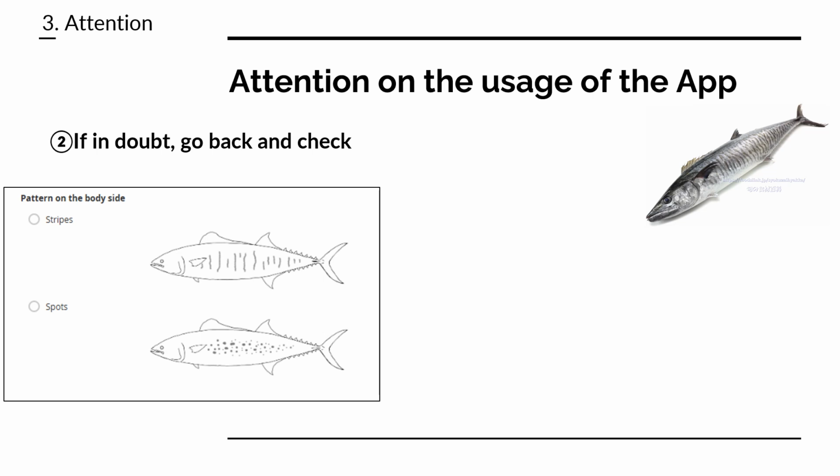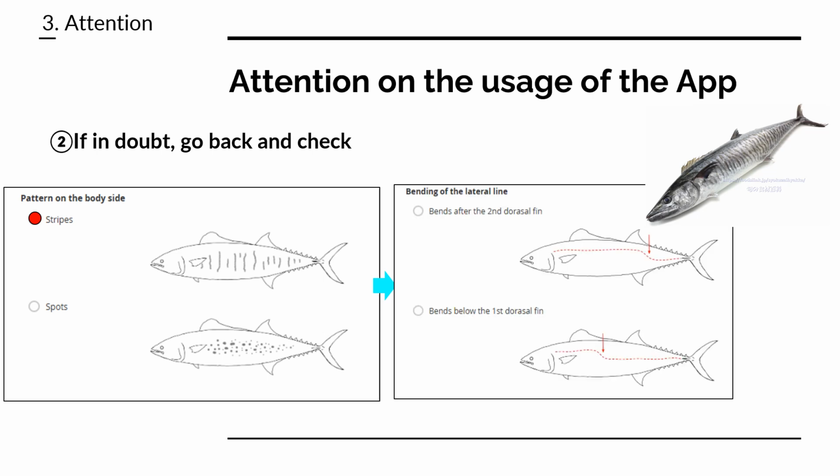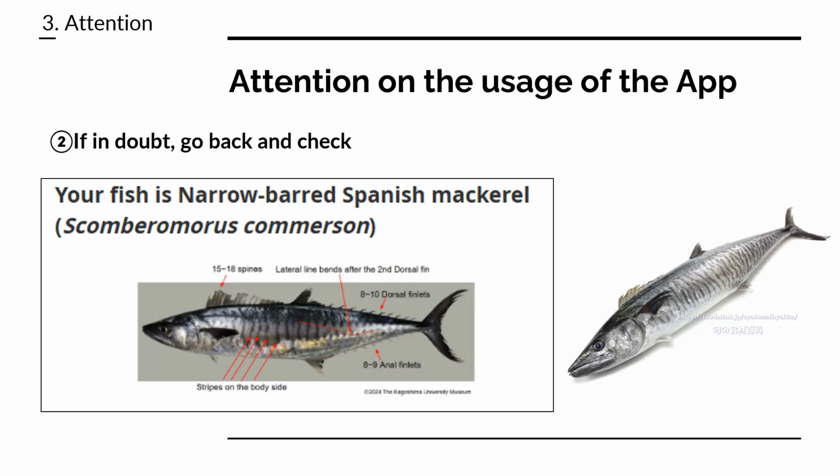So you might observe stripes. Then you might observe the bending of the lateral line. Then it guides you to another species. So check the characteristics, and if the look is similar to the fish in front of you, your former choice might be wrong, and this is correct.